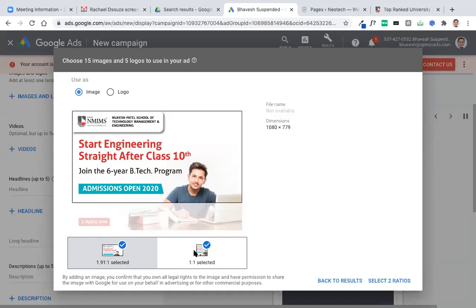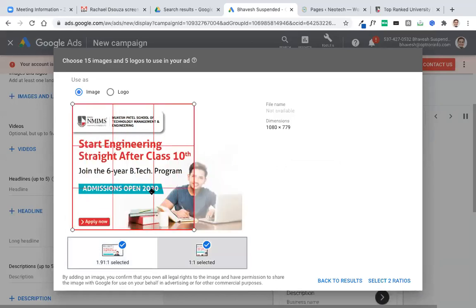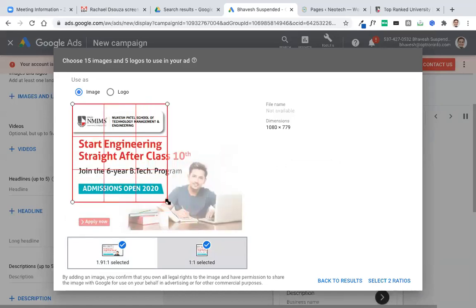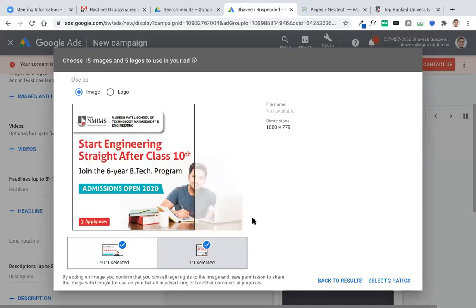Okay, and if I select this, it is cut. So I may not be able to use this image for square. I may have to create another image. It's okay. That means before you can create such kinds of ads, you must create images, and only then should you be running ads.